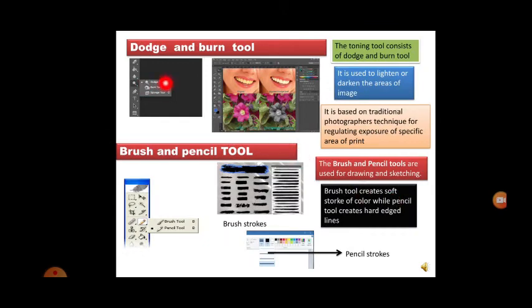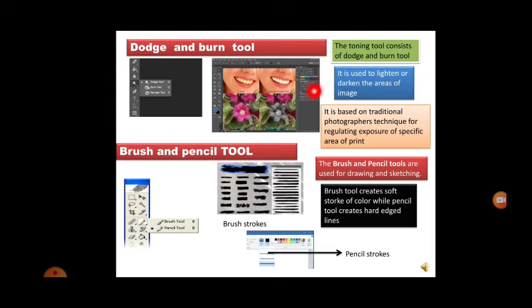Next is the dodge and burn tool. The toning tool consists of the dodge and burn tool. It is used to lighten or darken areas of the image. So if the image is too light, you can make it darker, or if the image is too dark and you can't see the face clearly, then you can make it a little bit lighter so the face seems clear. You can just see in the image the burn and the dodge tool.